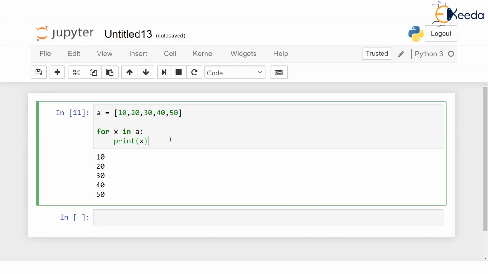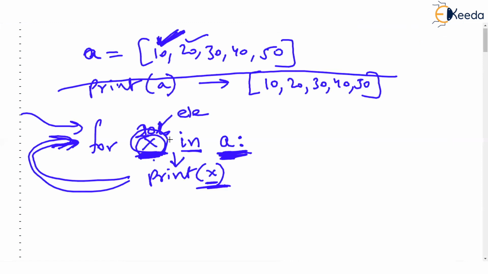Valid question. I mean, if you can print the entire list just by writing print A, why will you iterate? Why will you repeat a for loop and then pick every element and print it? Here is the reason now. Just check. The reason is coming up.